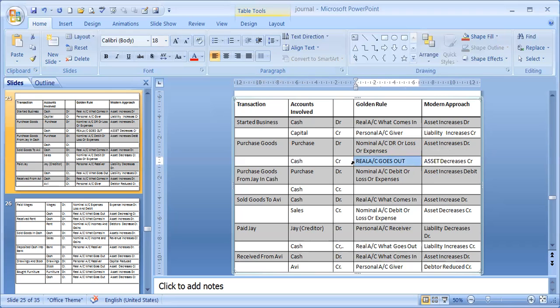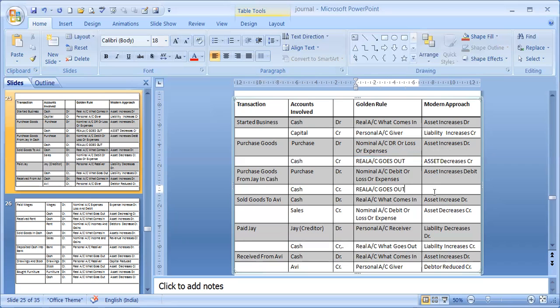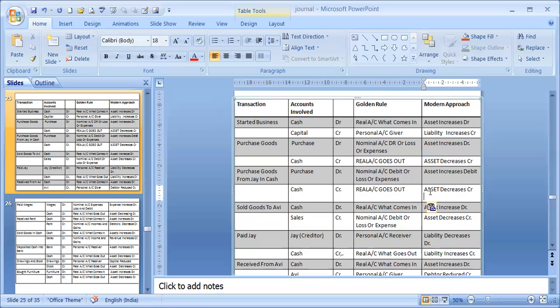Cash is a real account. Real account, what goes out is credit. And similarly, asset is reducing. If you consider the modern approach regarding cash, cash is going away when you purchase the goods. So when cash is going out, or cash is reducing from the business, it will be credit.